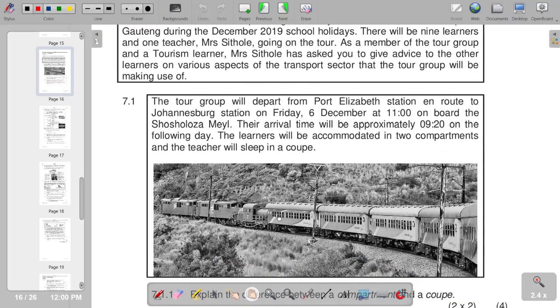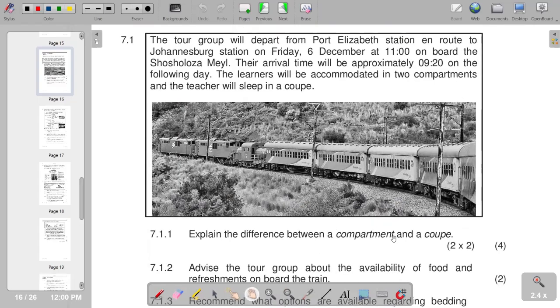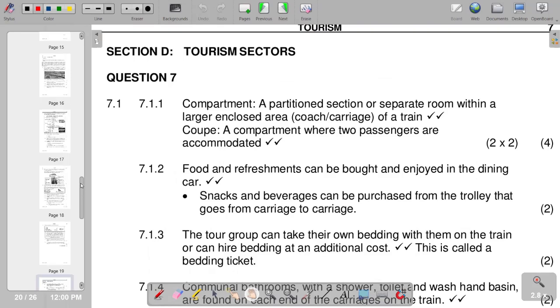So we're given a picture, and the first question is, explain the difference between a compartment and a coupe. So you are going to see that the difference between the two is that a compartment is a partitioned section or a separate room within a larger enclosed area of a train, and then a coupe is a compartment where 2 passengers are accommodated. So this is where we have the difference between the two.